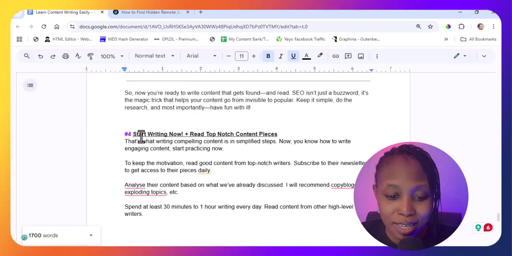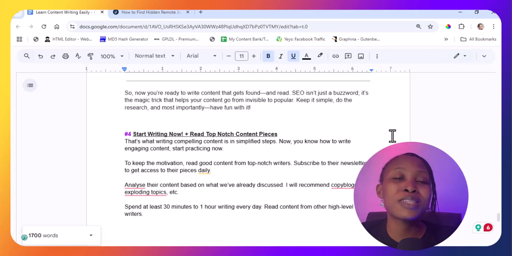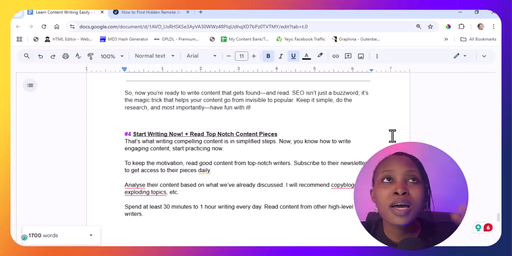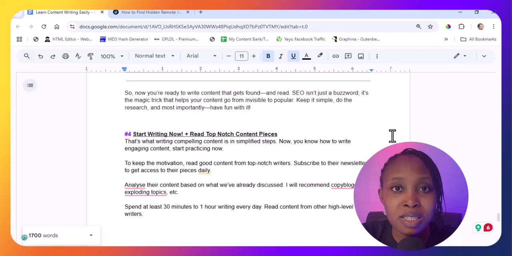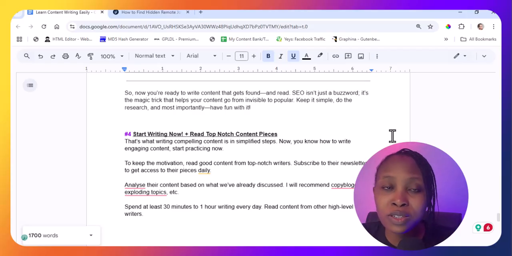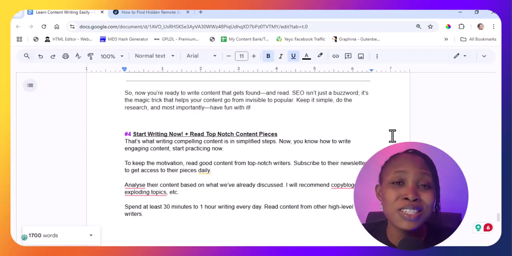So let's get to the last part, which is part 4, start writing now. We have almost come to the end of this strategy, but this is where the trick is. Once you've learned all of these things, start writing now. What will give you the ginger you need to start writing is to see what other people have been doing. Like I said at the beginning, there's nothing you're going to be doing that nobody has ever done before. Someone has done that before.